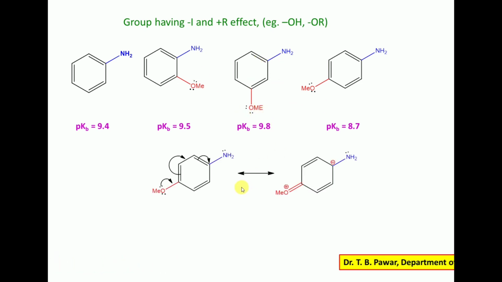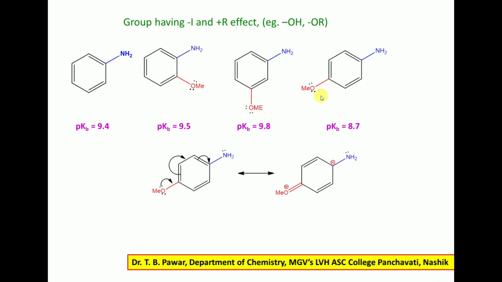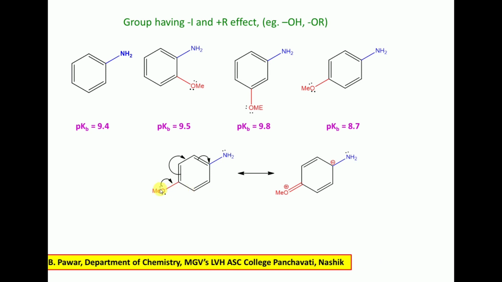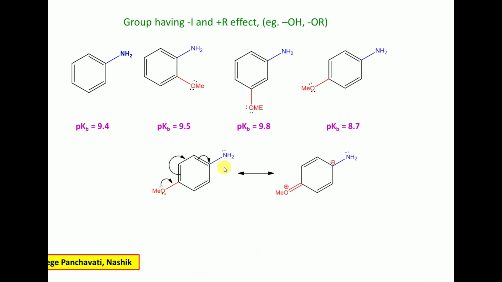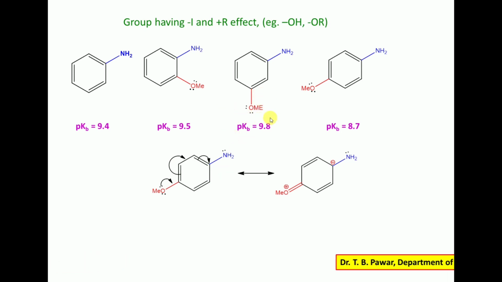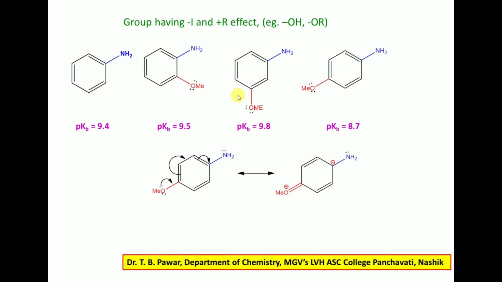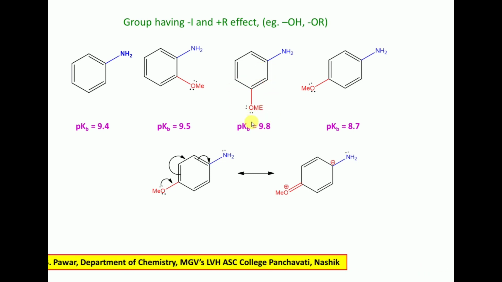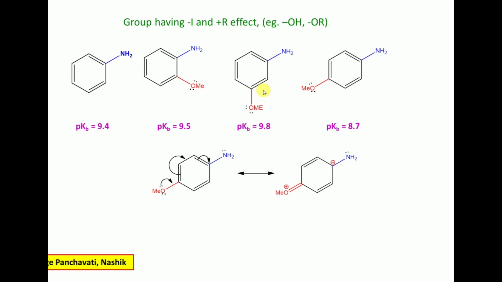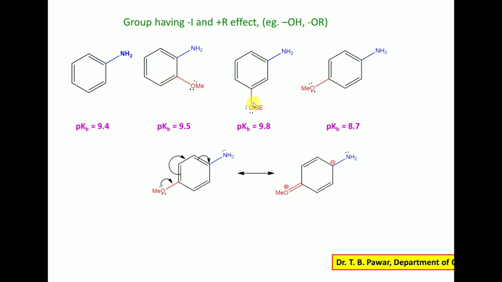Now why does the para isomer make the strongest base? Because of the plus R effect operating. And here in the meta isomer the OMe group does not get involved in a plus R effect. So the meta isomer is the weakest base of these three isomers.